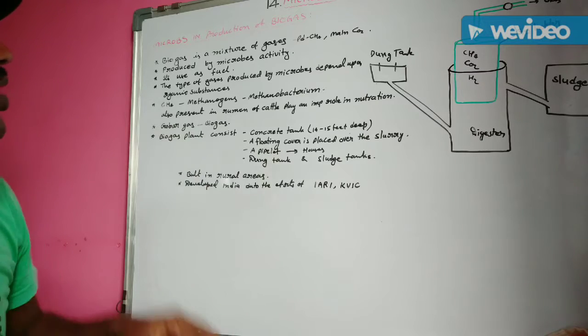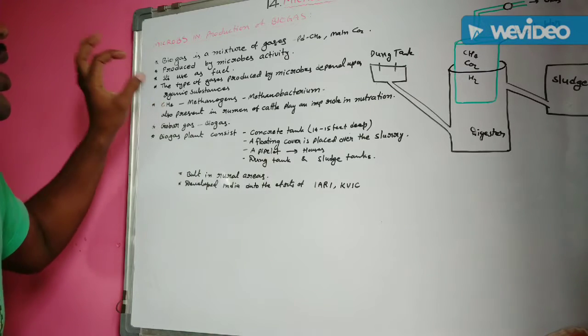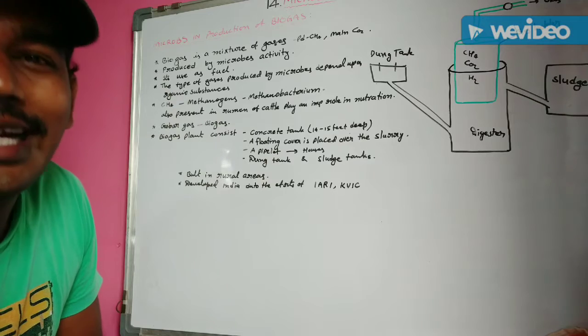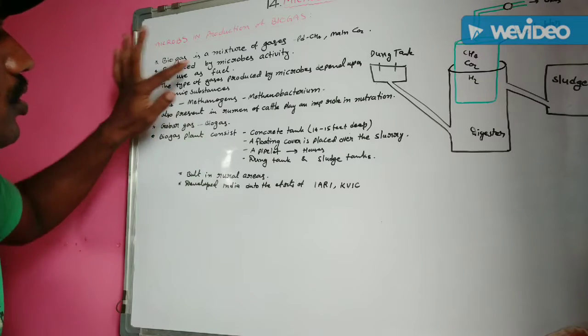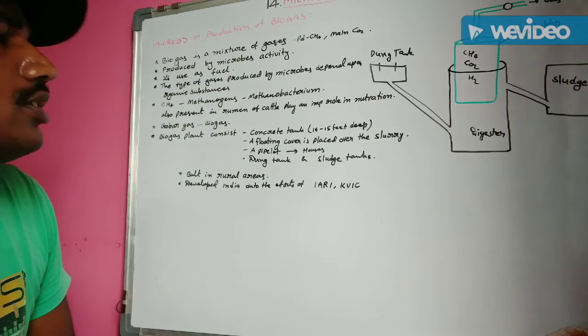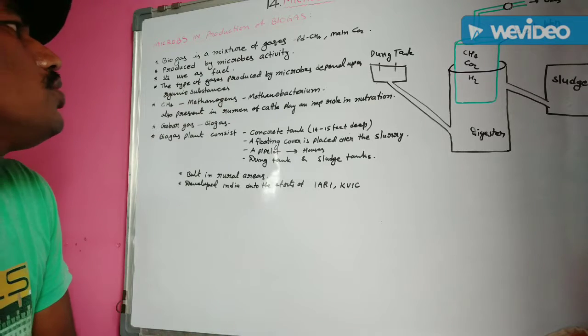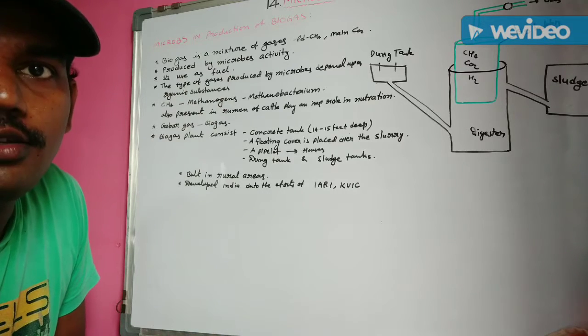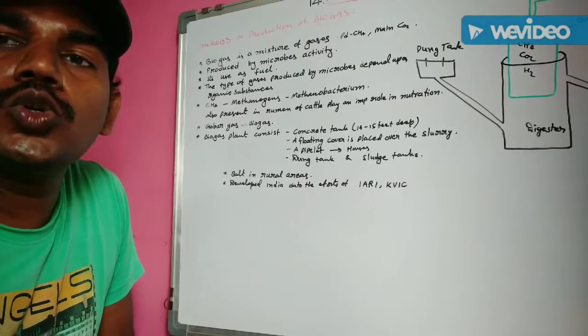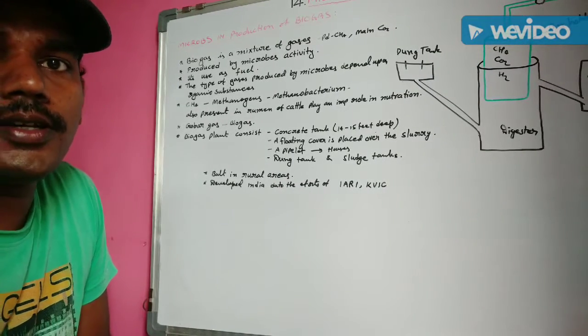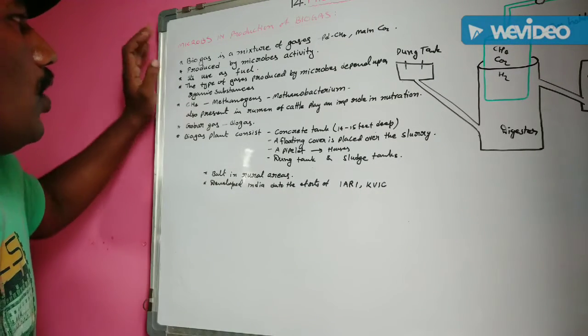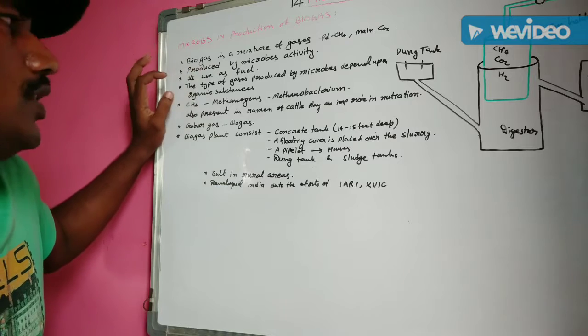Next one. This biogas is mainly produced by microbial activity. This biogas is mainly used as fuel, like petrol, diesel, kerosene, etc. In this way, biogas is used as fuel.